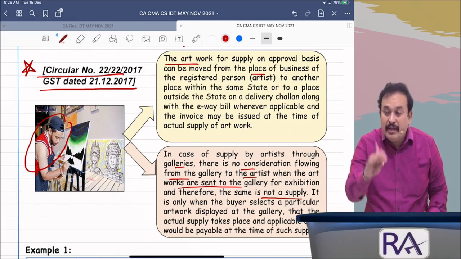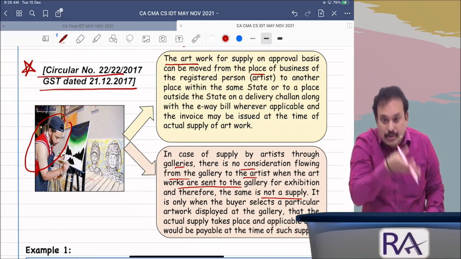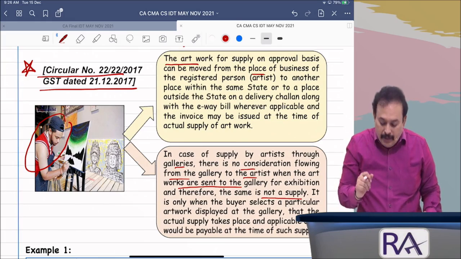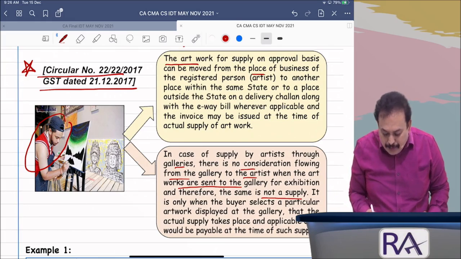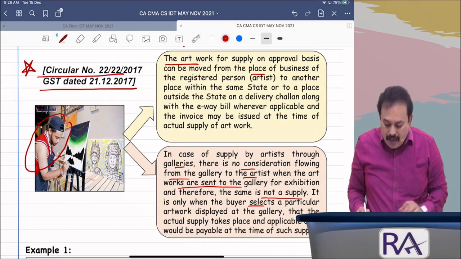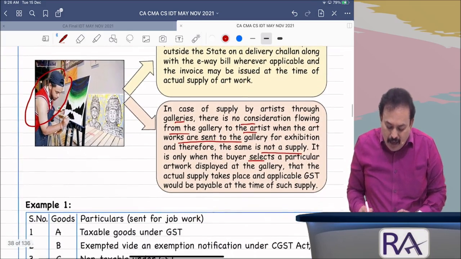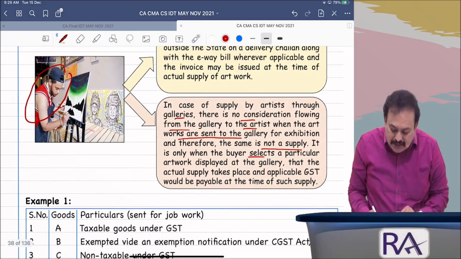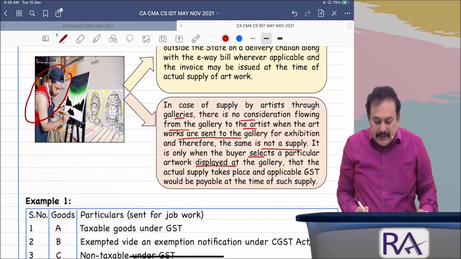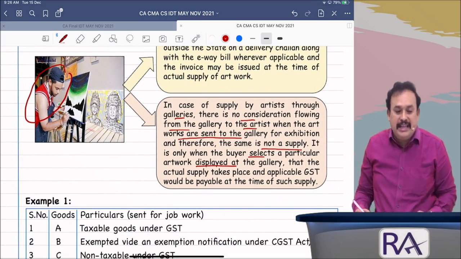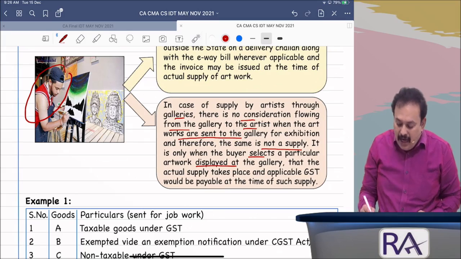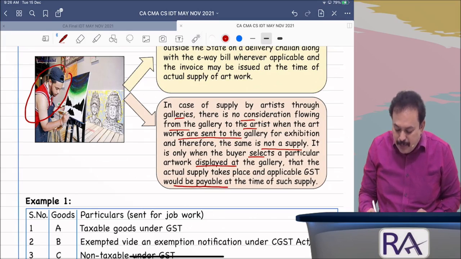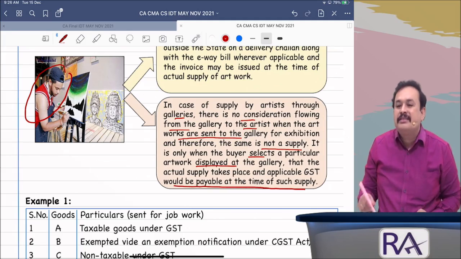Reason: if not sold, the goods will be returned to the artist. It is only when the buyer selects a particular artwork displayed at the gallery that the actual sale takes place, and applicable GST would be payable at the time of such supply.